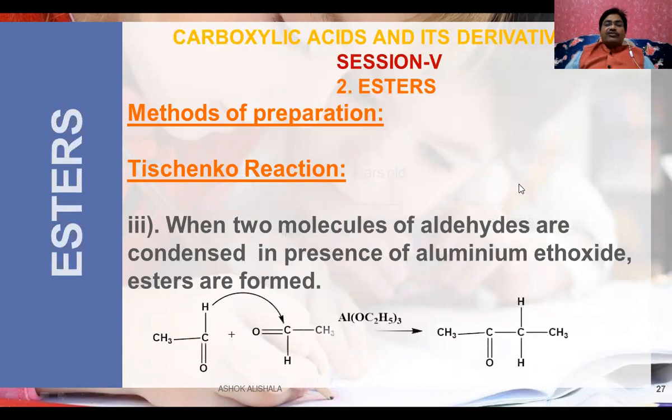Let us see how it is formed. This is one aldehyde molecule, this is another aldehyde molecule, and a condensation takes place. This aldehyde is acetaldehyde, and in the presence of aluminum ethoxide the condensation takes place. The hydrogen migrates to here, and here we will get an ester. So this is going to be C double bond O, and one is C double bond O, not hydrogen. This is going to be the O. Here an ester is formed.